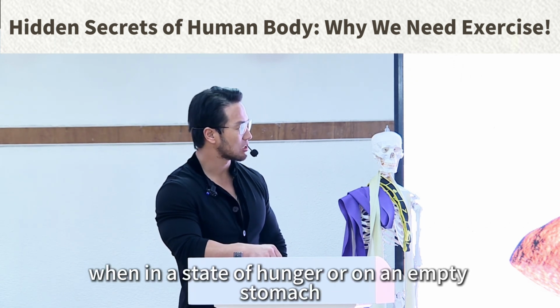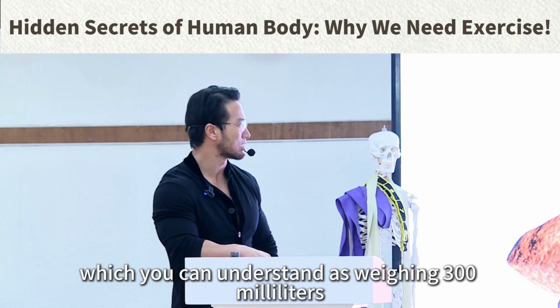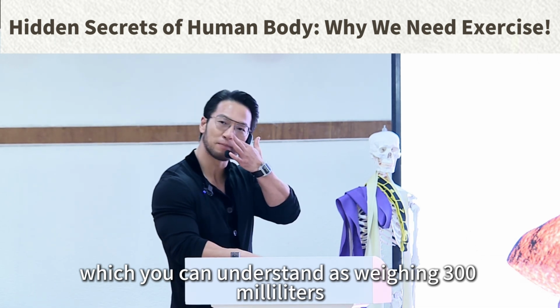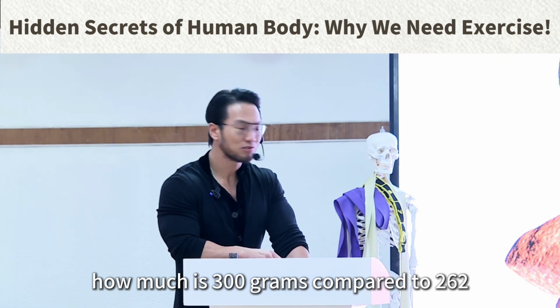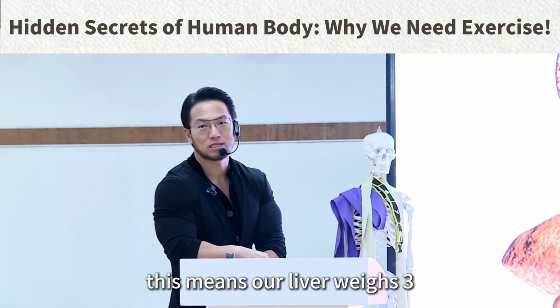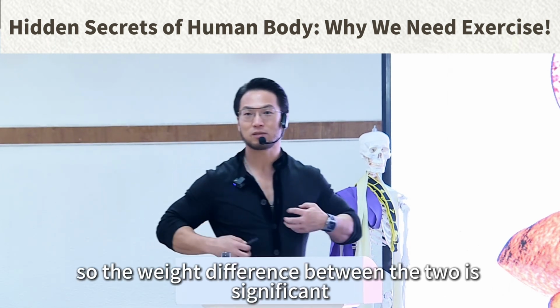However, when in a state of hunger or on an empty stomach, its capacity is about 300 milliliters, which you can understand as weighing 300 grams. This means our liver weighs 3 jin and our stomach weighs 6 liang. So the weight difference between the two is significant.